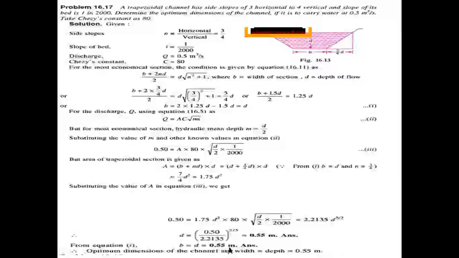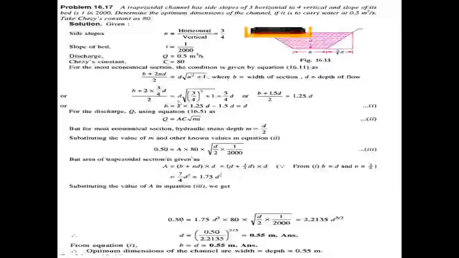Alternate dimensions of the channel are width and depth equal to 0.55 meters. Here in this condition, discharge value is given, side slope value given, slope of the bed value given, Chezy's constant value given. By using these conditions, (b plus nd)/2 equal to d into root n square plus 1, m equal d by 2, we are finding the dimensions of the channel.